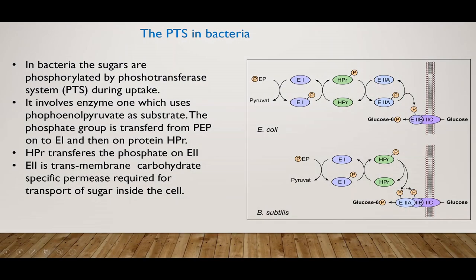Many bacteria, instead of using enzymes such as hexokinase or glucokinase, phosphorylate sugar using the phosphotransferase system. The phosphotransferase system is a membrane-associated transport system, and it transfers a phosphate group onto sugars such as glucose so as to convert them into their phosphorylated derivatives.